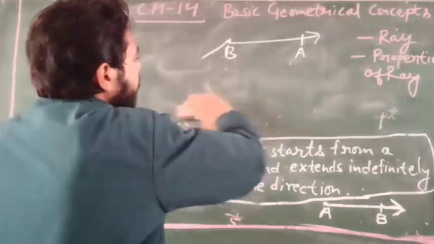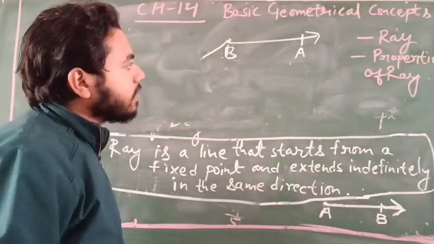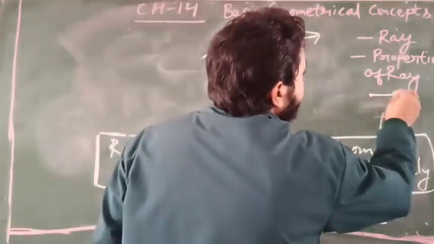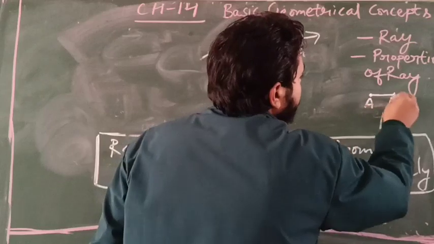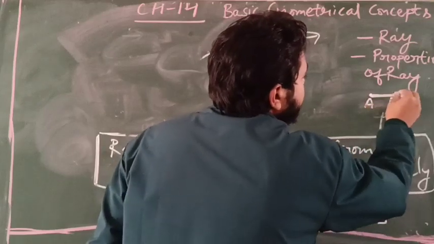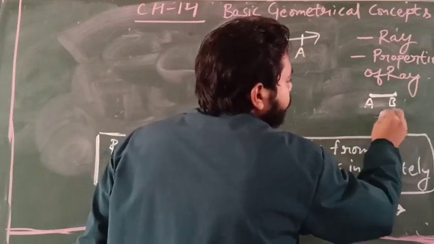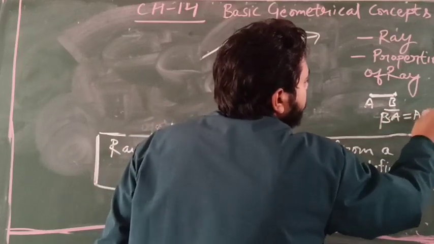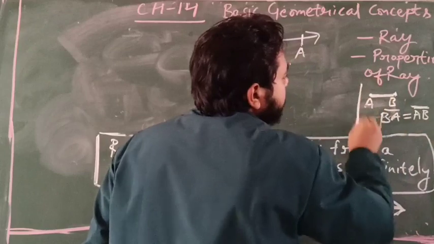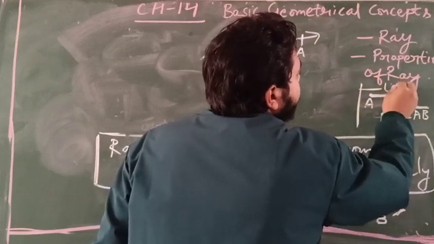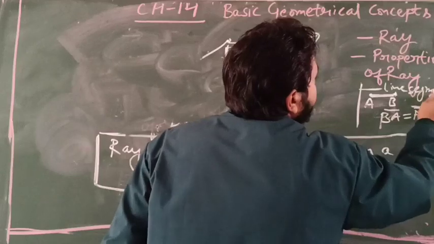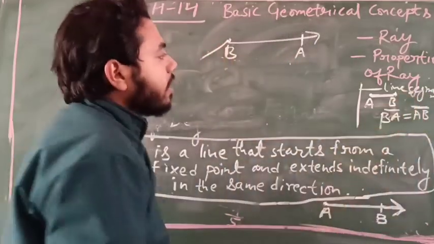Notice one thing: in a line segment, BA and AB are equal. That was the case of a line segment.